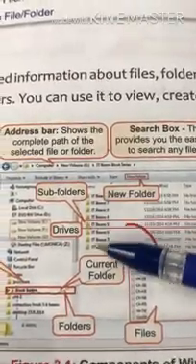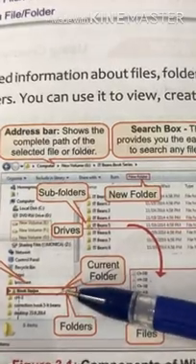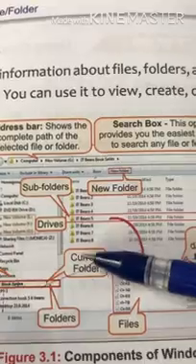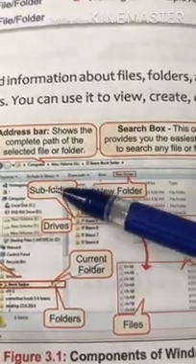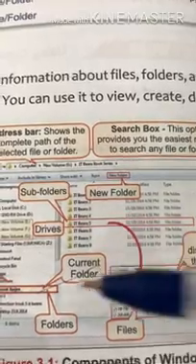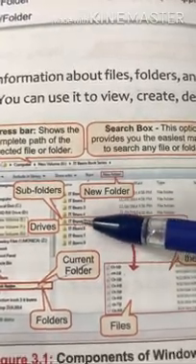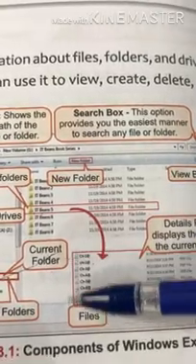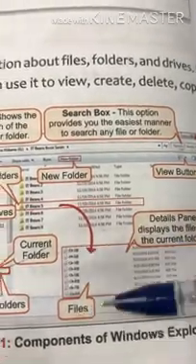Subfolders are the folders of the current folder. When we click on these options, these folders will open, and these folders are known as the subfolders. When we click on any one of these subfolders, then all the files are displayed on the screen.